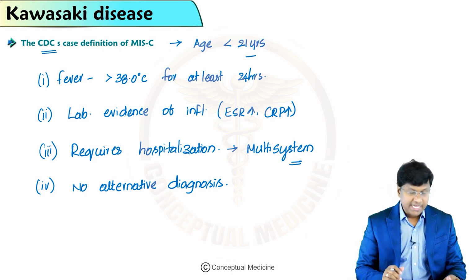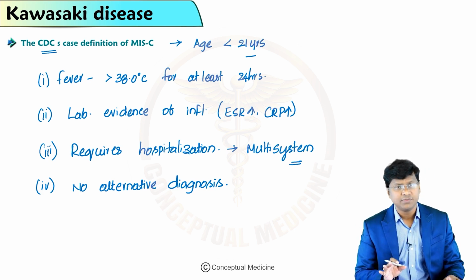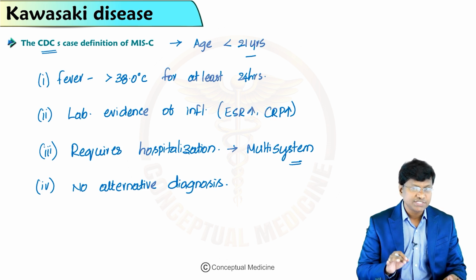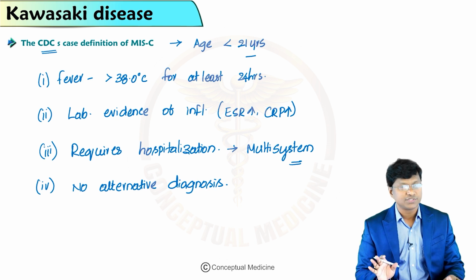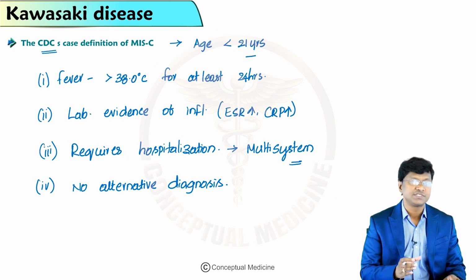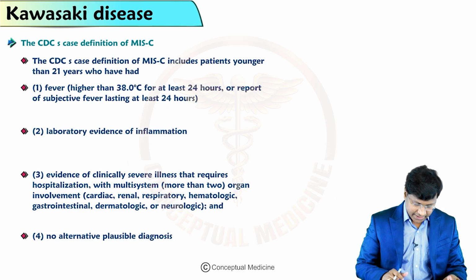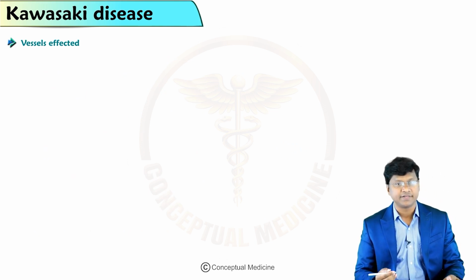Now, basically what is this MISC? It is the one which occurs in children of age group less than 21 years, secondary to SARS coronavirus 2 infection, wherein the individual will have features similar to Kawasaki. Now, you should know in Kawasaki what vessels are being affected.